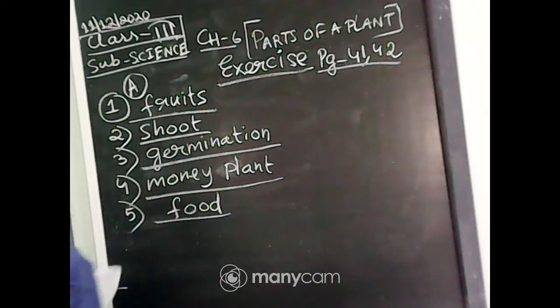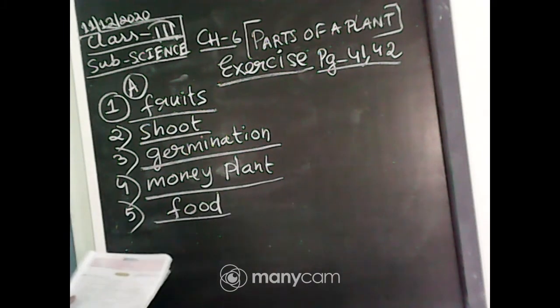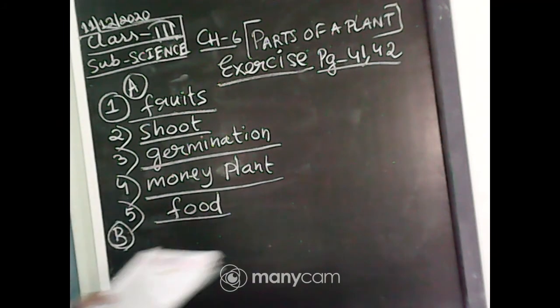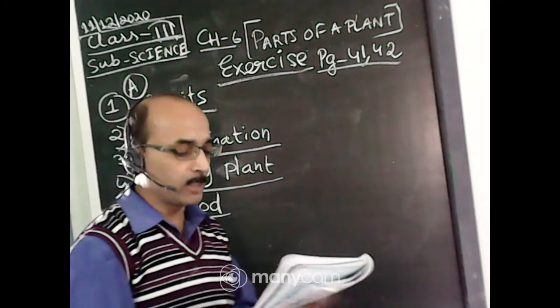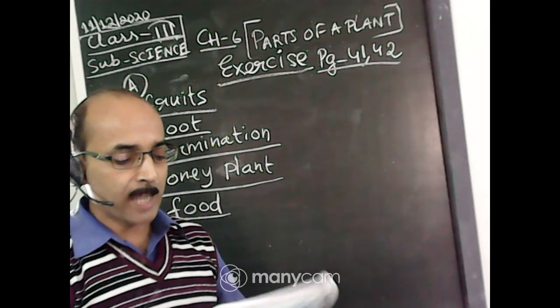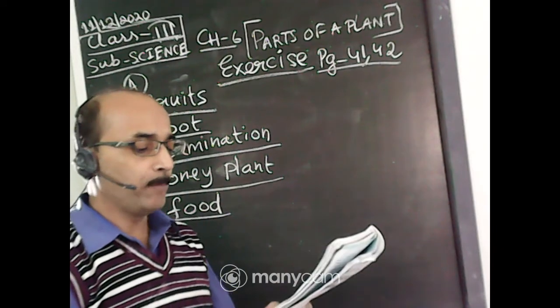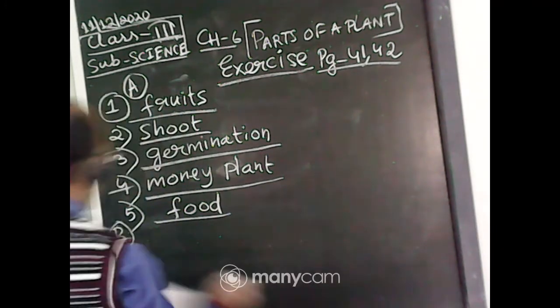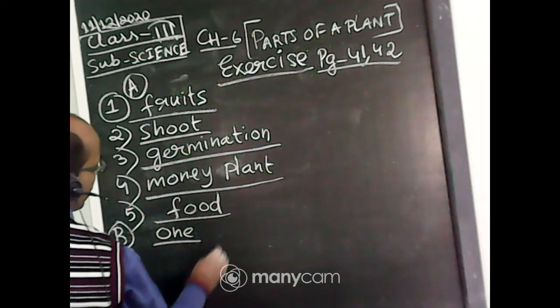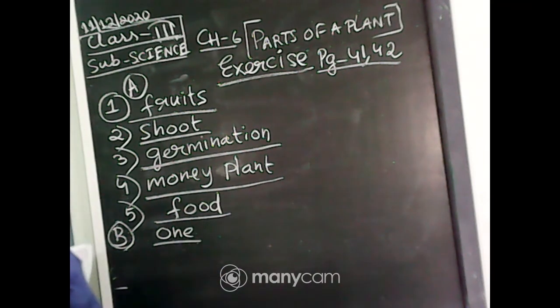Now we will do the fill in the blanks, number B. All of you will do this. You will have to write the word in the blanks. Number 1. A taproot has dash main root. A taproot has one main root. It will be 1.